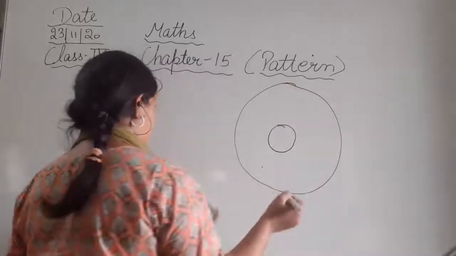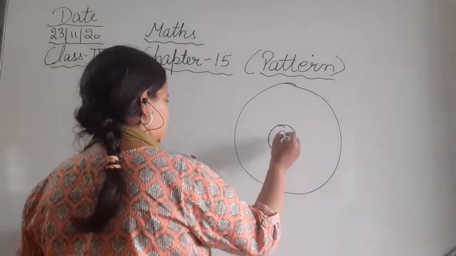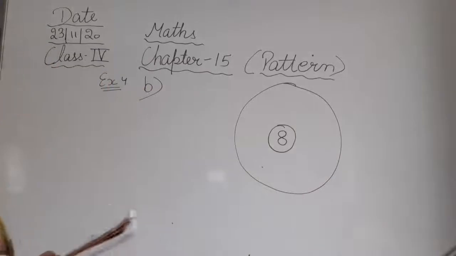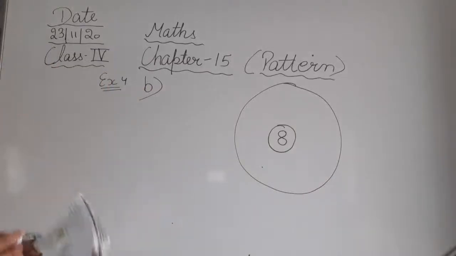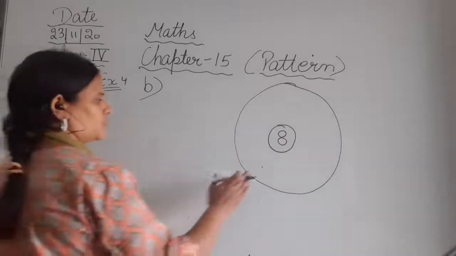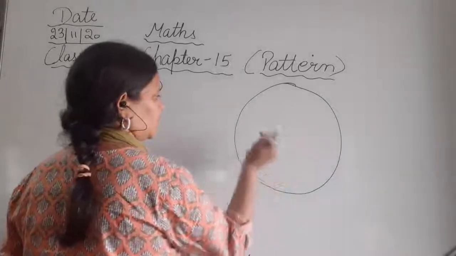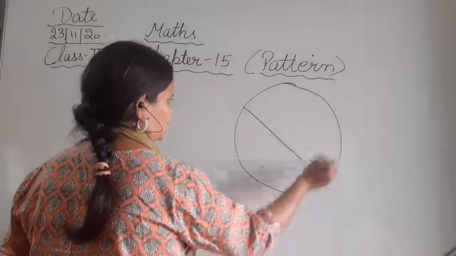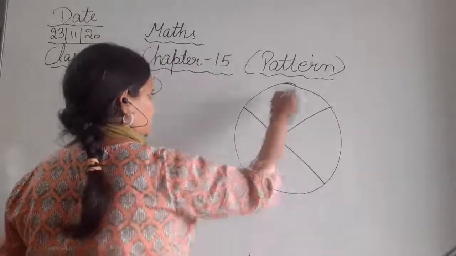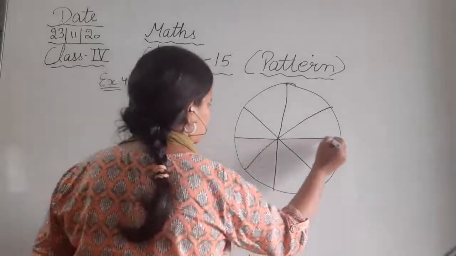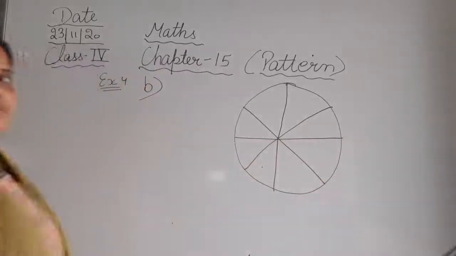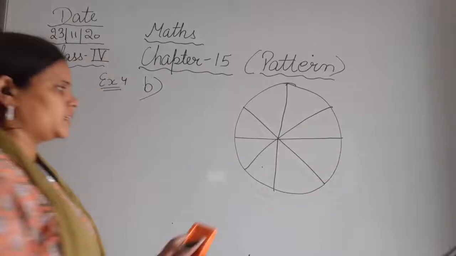This is the smaller one and here it is written 8. After that it is divided into 1, 2, 3, 4, 5, 6, 7, 8 parts. So these are the different parts in which this circle is divided.